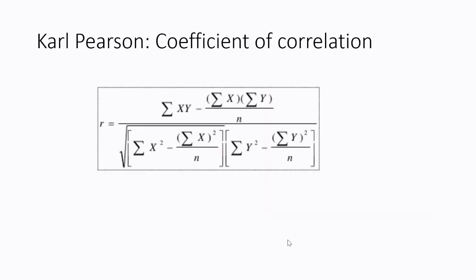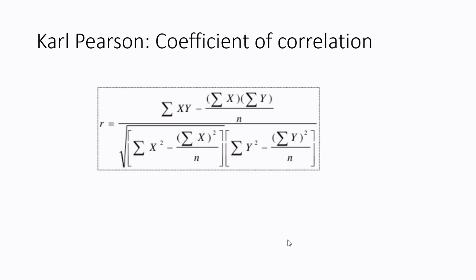So now we will understand the quantification of the correlation. The first scientist who gave the formula for the quantification of the correlation is Karl Pearson. He gave the formula to calculate the correlation value. That formula he defined as a coefficient of correlation.